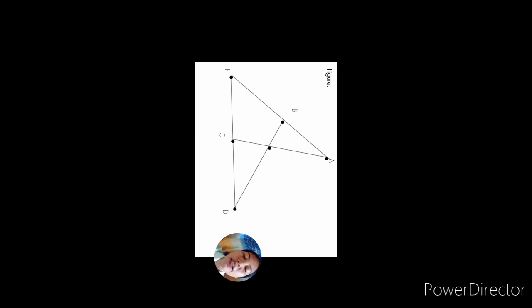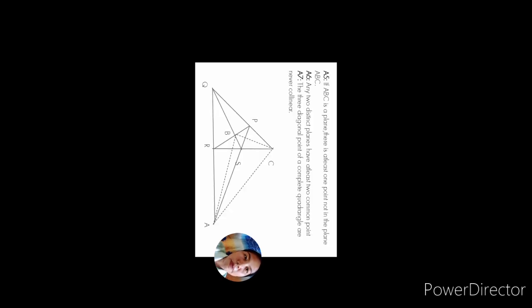at this point. Then according to axiom 4, if AB and CD meet, then automatically AC and BD will also meet. If we draw a line from A to C and B to D, automatically the 2 lines will meet or intersect. Next, for axiom 5, if ABC is a plane, there is at least one point not in the line ABC.